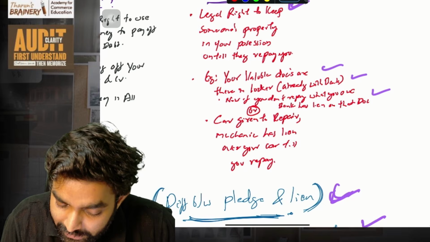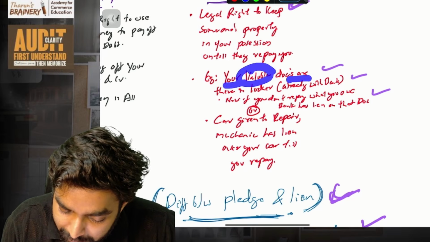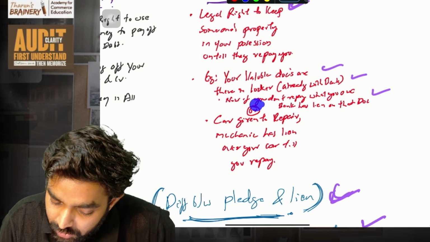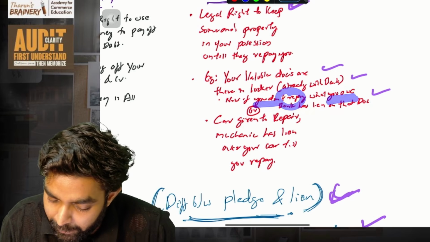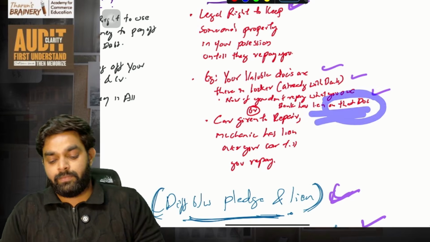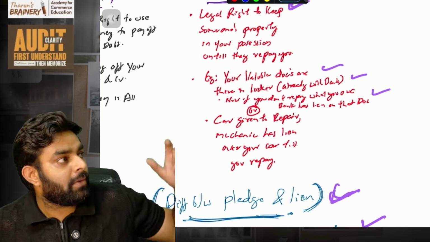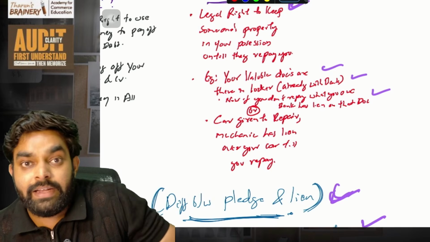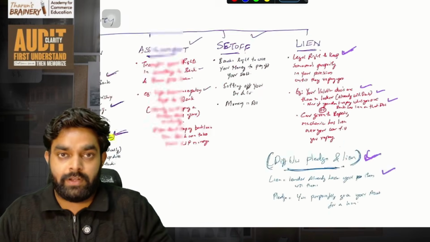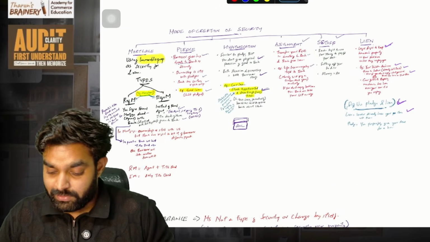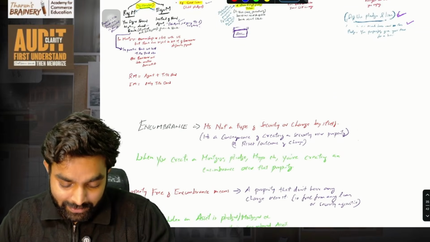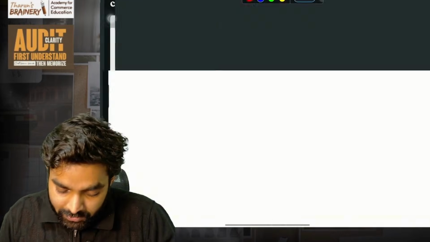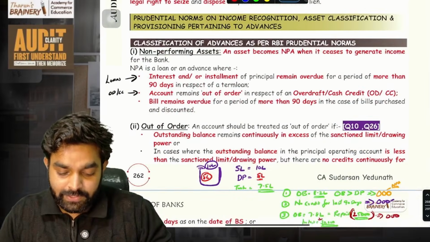In the bank case, you can think of your valuable documents in the locker. If you don't repay what you owe, the bank has a lien over those documents. Simple. You have some valuable documents in your locker and you have taken some loan also. If you are not repaying, they have a right, a lien, over those documents. They can keep them till you repay. Practically it is difficult. I hope you understood the modes of creation of a security.